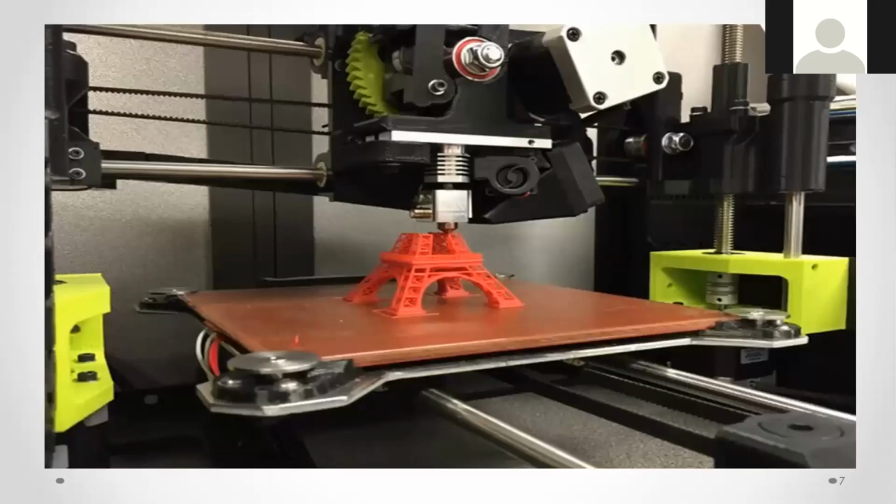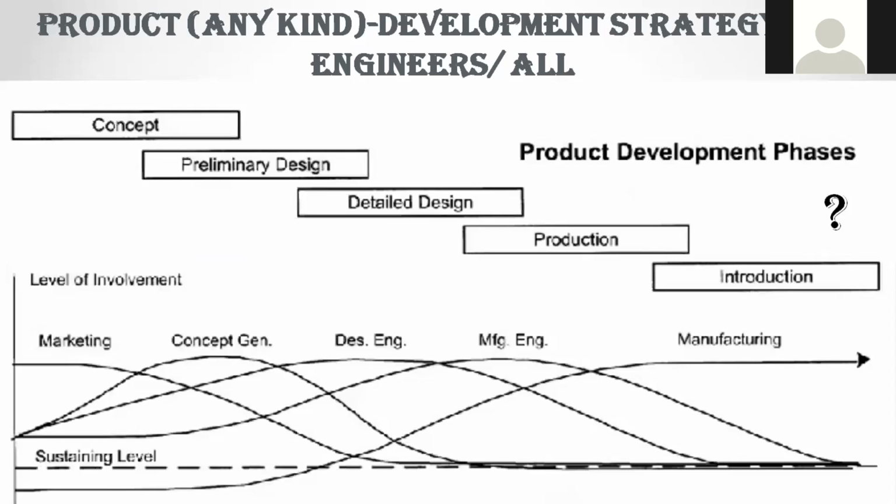Now, if you look at the product design and development strategy for any engineer, not only a civil engineer, you can consider mechanical or computer science engineering or any other engineer, one should understand the first step, which is the concept. Next is preliminary design, then detailed design, then production, and next is the introduction of the product, that means product processing. Now, how will the concept stage work?